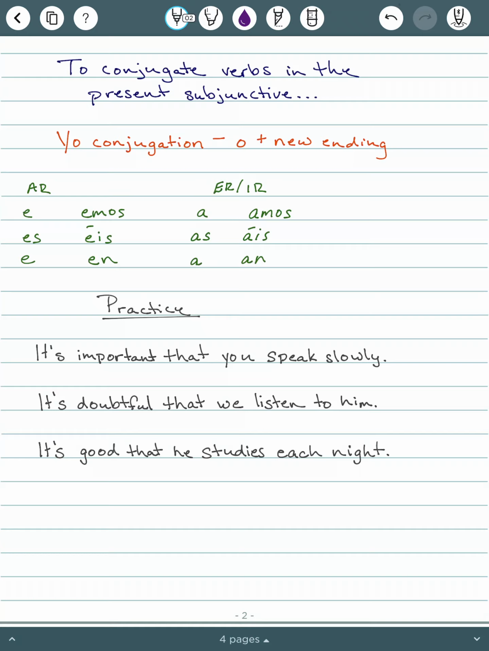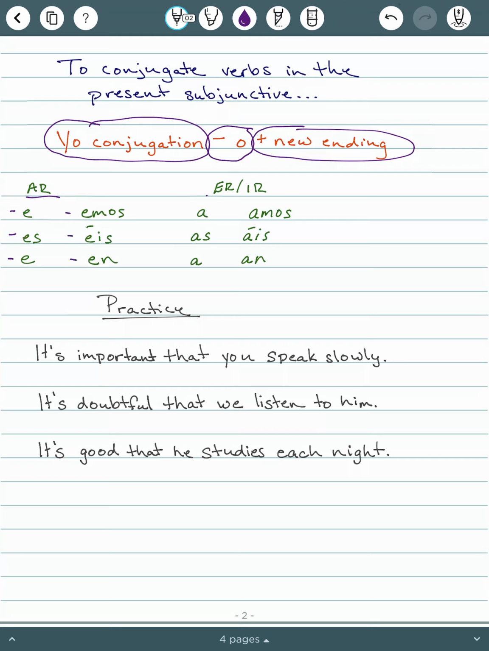But let's take a look at how to actually conjugate verbs in the present subjunctive. So you have 3 steps. You're going to think of the yo conjugation, take off the o, and add the new ending. That is really similar to what we do with our usted and ustedes commands. So for our new endings, AR verbs, the endings are e, es, e, emos, en. And then for ER and IR verbs, the good news is they share an ending, so that's good. And the endings are a, as, a, amos, an.